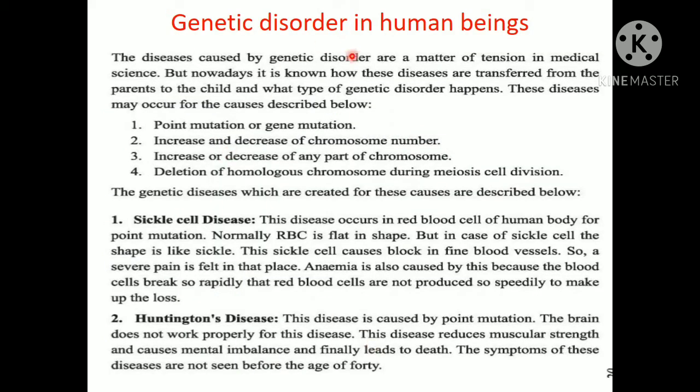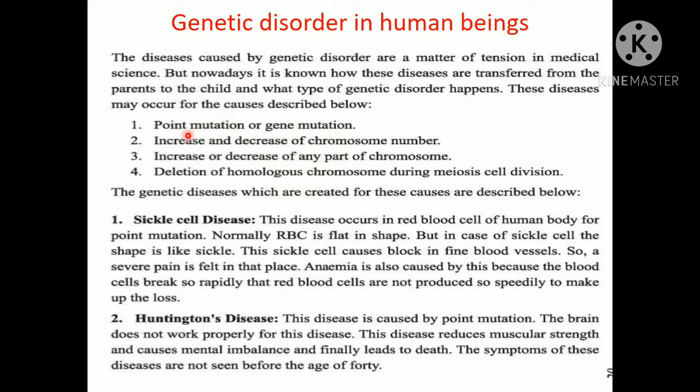Now, genetic disorder in human being. The diseases caused by genetic disorder are a matter of tension in medical science. But nowadays, it is known how these diseases are transferred from the parents to the child and what type of genetic disorder happens. So, by this discussion, we can learn how the genetic disorder passes from the parents to child. These diseases may occur for the causes described below. These are the causes of genetic disorder.